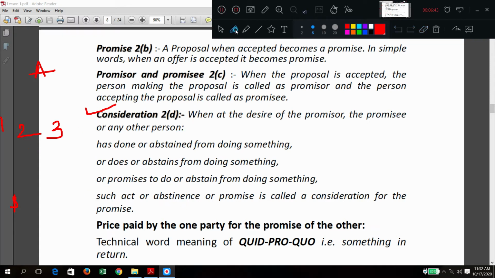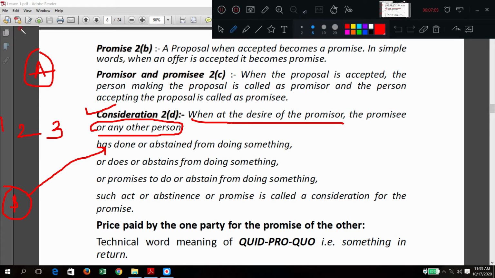Now here you can tell in detail: at the desire of the promiser, the promisee or any other person, means at the desire of A, B has done something or abstained from something.